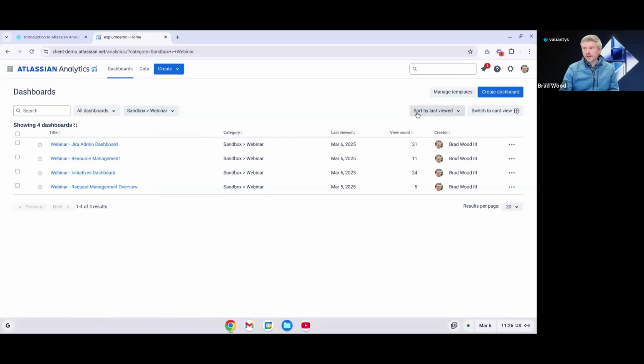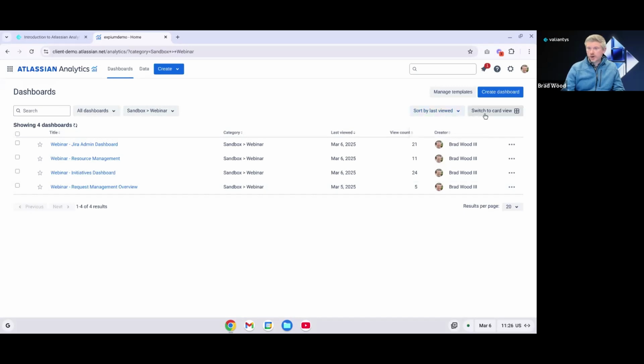Then we've got some other sorting options over here on the right as well. So we can sort by last viewed by anyone. So we can see, hey, is anybody looking at this dashboard? And then the same thing with edited. So sort by last edited or sort by last edited by anyone.